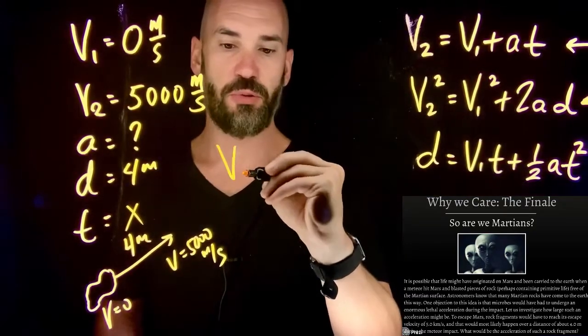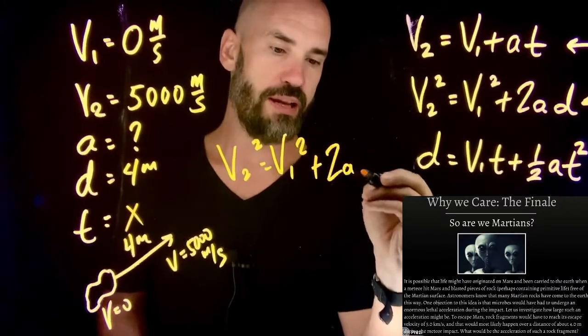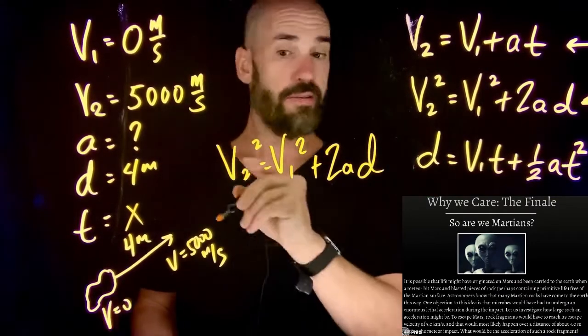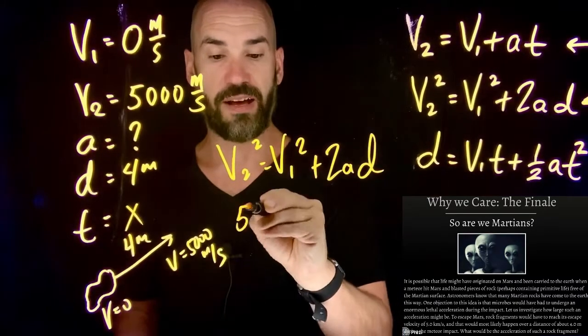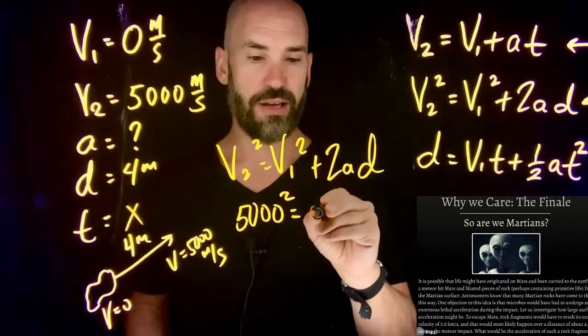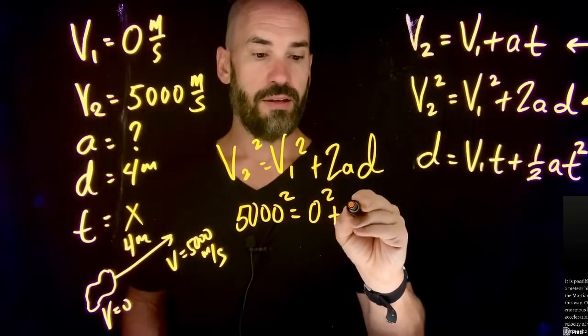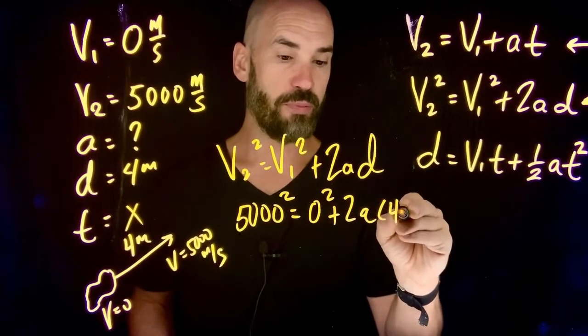So we have V2 squared equals V1 squared plus 2AD. All right, V2 is not what we're looking for this time. We already know it. That's 5,000. Right? V1 is 0 again. 2 times A is what we're looking for, and this has to happen over 4 meters.